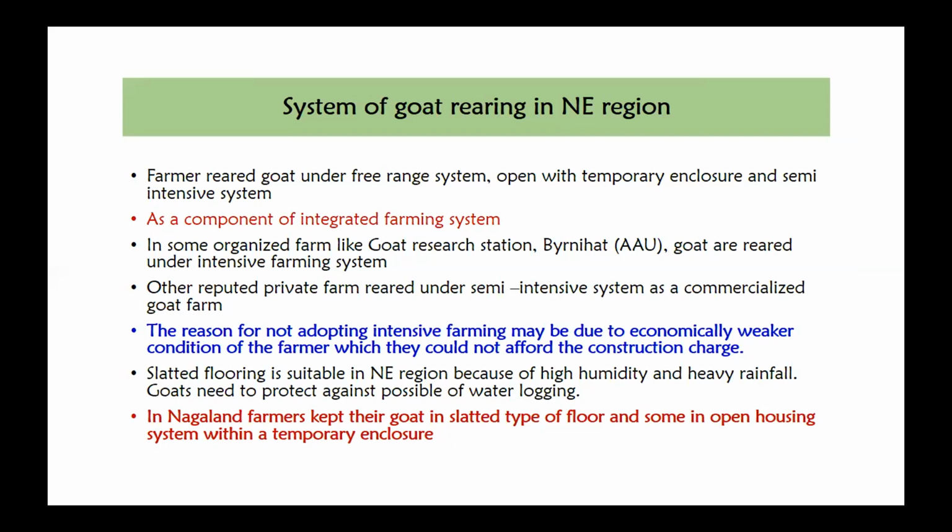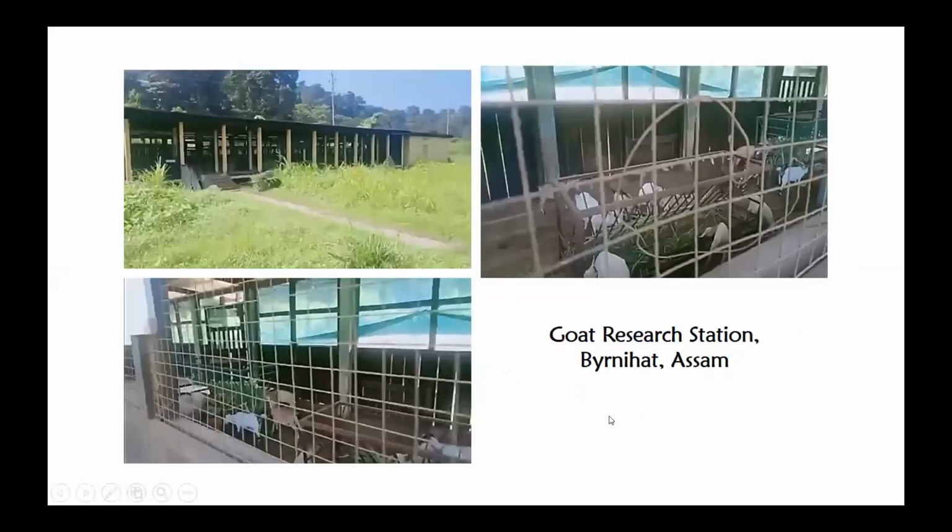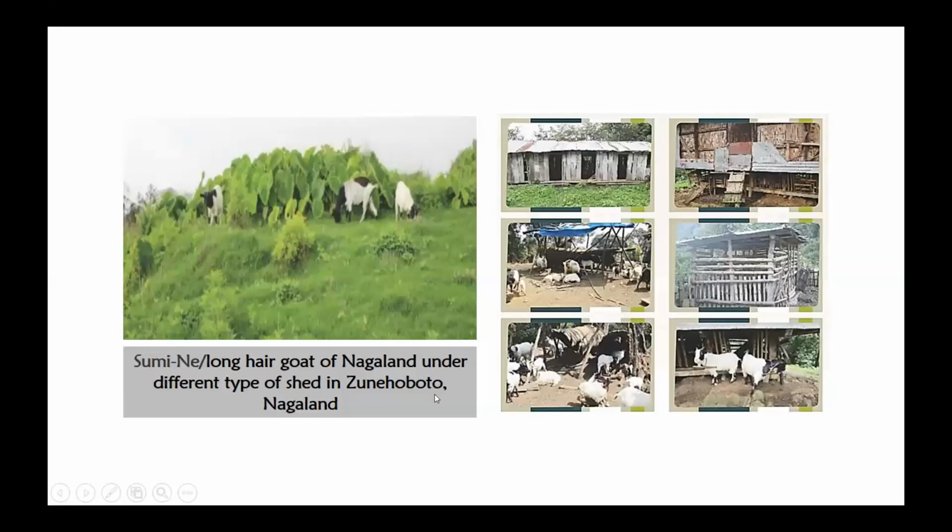In Nagaland, farmers keep goats on a slatted floor and also in an open housing system with a temporary enclosure. These are pictures of the goat research station at Barnihat under intensive farming. Then this is the Sumi goat in the Zunheboto and Tuensang districts of Nagaland, where they use locally available material for construction of the goat shed, and during the daytime the goats are just let free.